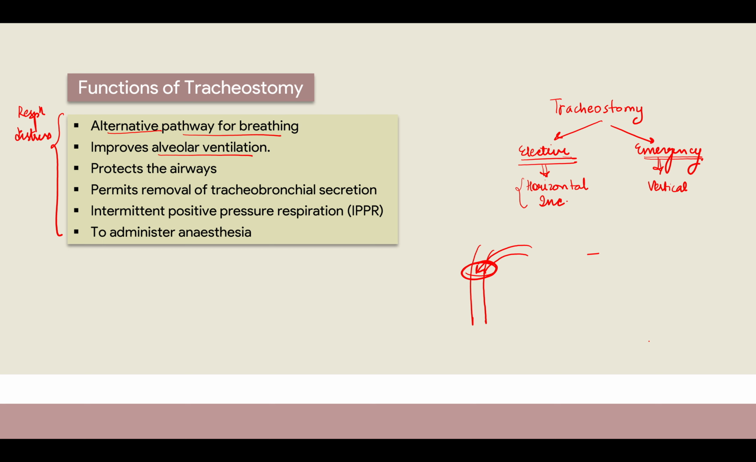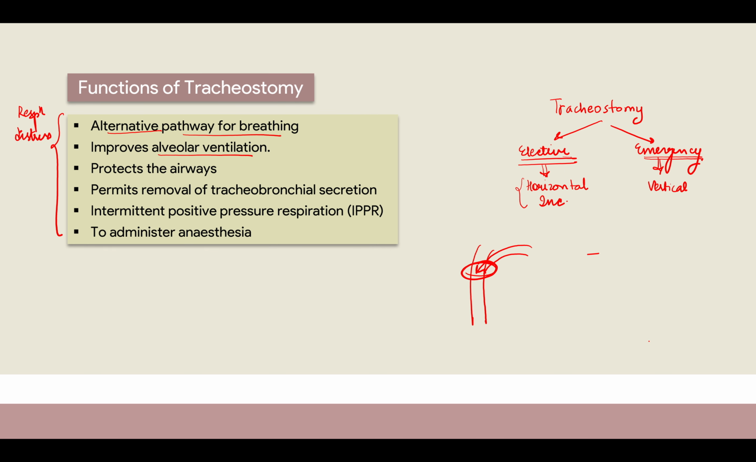So in that case, for elective one, we have to take the horizontal incision. Why? Because that is cosmetically better, right? It is along the lines of incisions, right? According to Langer's lines we have to take the horizontal incision, so that will be cosmetically better, it will heal better. Okay, less scar and all. So that is why in elective cases we go for horizontal incision.